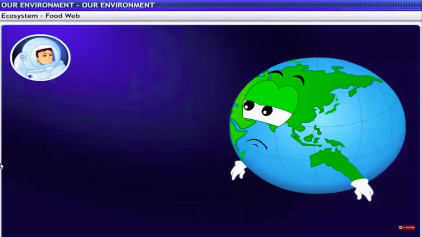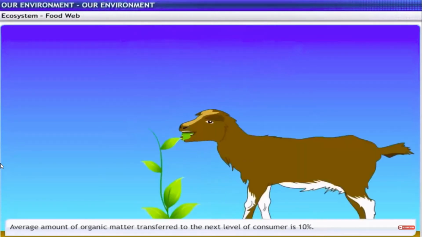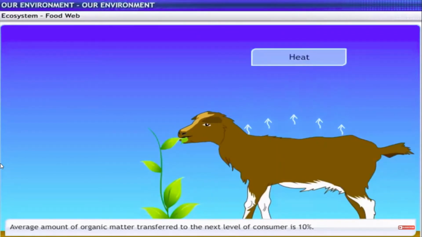So what is the amount of energy that is transferred from one trophic level to the next? The green plants in a terrestrial ecosystem capture about 1% of the energy of sunlight that falls on their leaves and convert it into food energy. When these green plants are eaten by primary consumers, a great deal of energy is lost as heat to the environment.